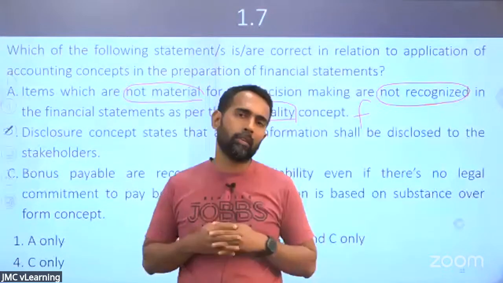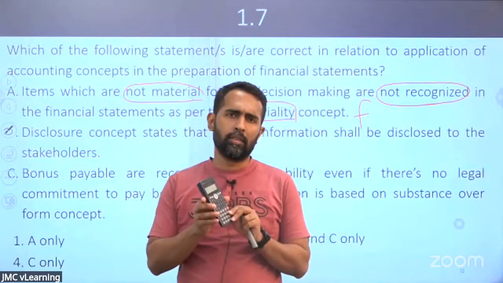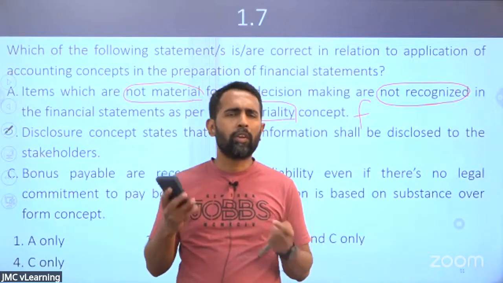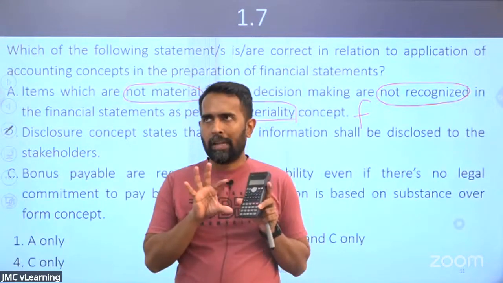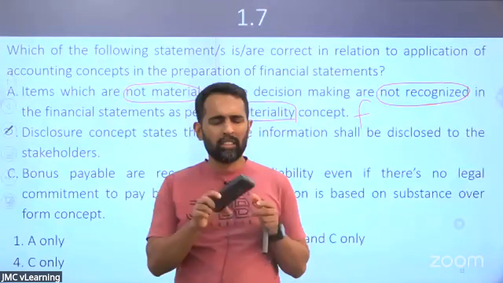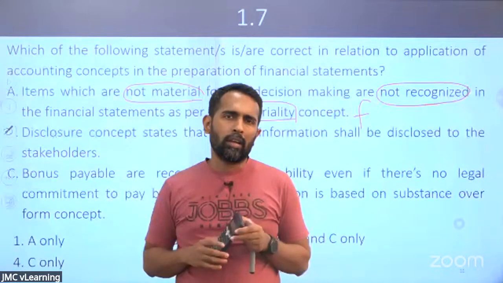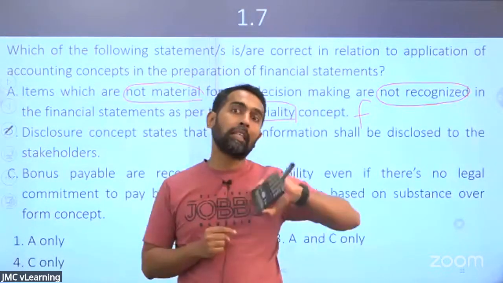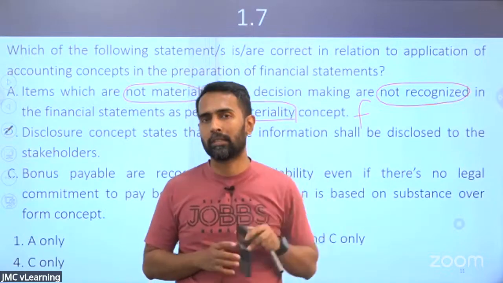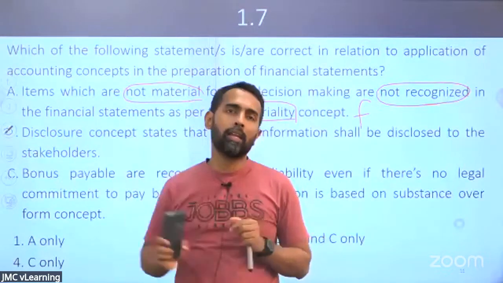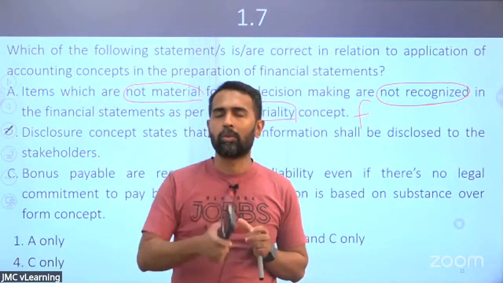If that were so, this would become a problem. Now as an example, let's think about this calculator. This calculator is a very small equipment, right? Materiality concept says the calculator is a very small equipment, you just spend maybe 5,000, right? They are saying not to recognize this as an asset. Okay, do not recognize it as an asset, but how to recognize that as an expense? That means stay without accounting for it. Materiality concept does not say not to account, not to recognize.